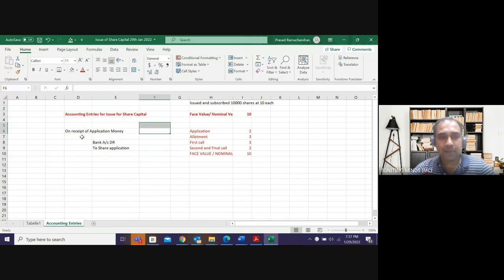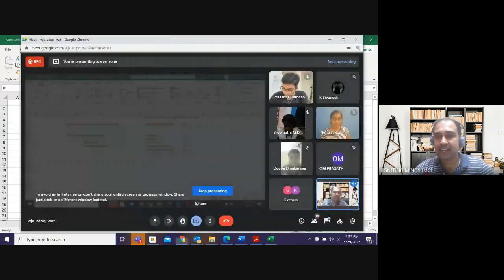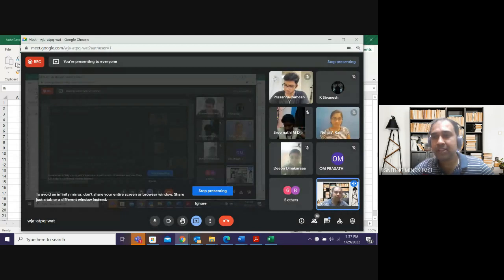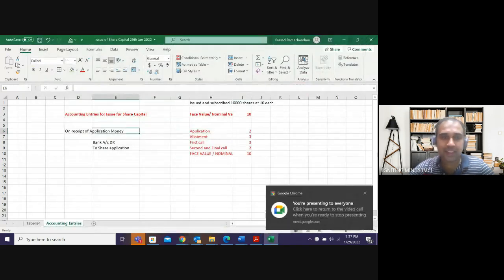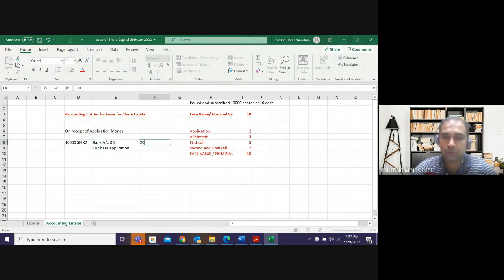How much will I get on application? 2 rupees. From how many shares? 10,000 shares. So 10,000 shares multiplied by 2 will be equal to 20,000 rupees. This is my amount.